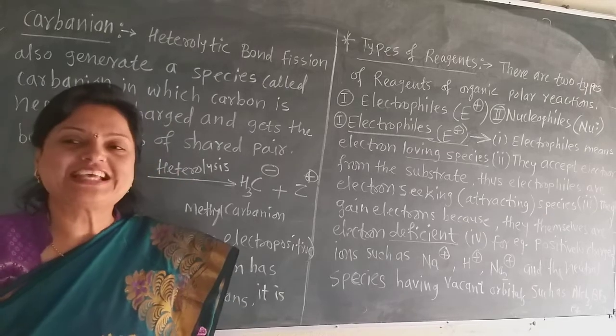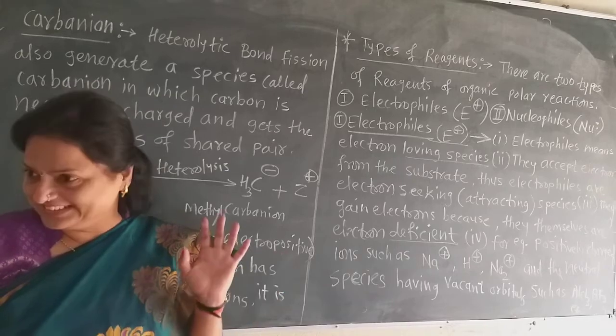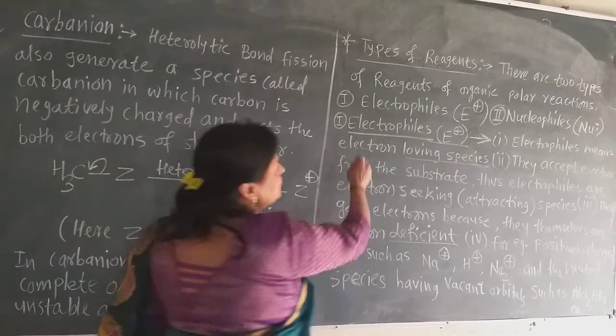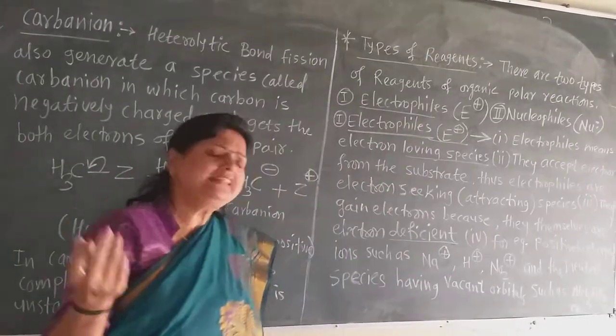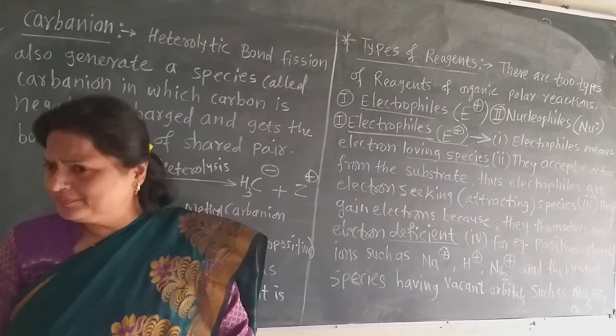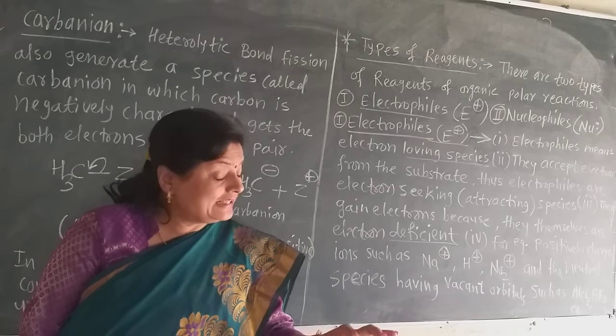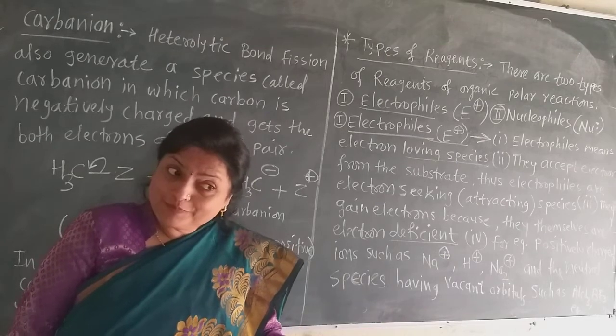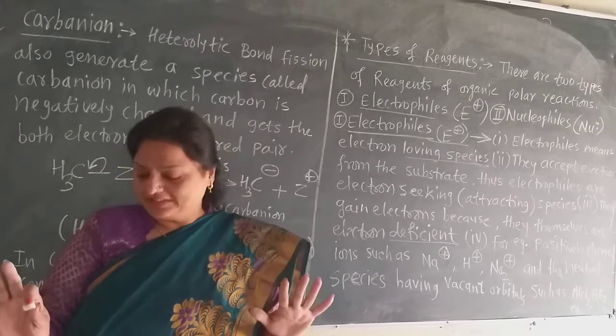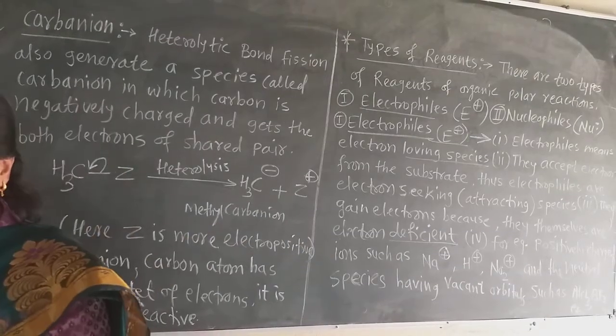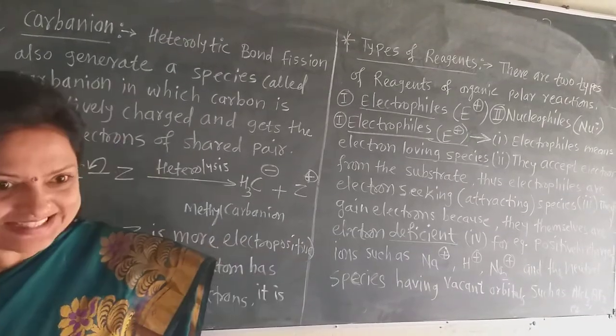Now phile means loving or attracting. As the name is electrophile, what do they love? Electrons. And that which loves electrons definitely has a positive charge, because there is always attraction between opposite charges.